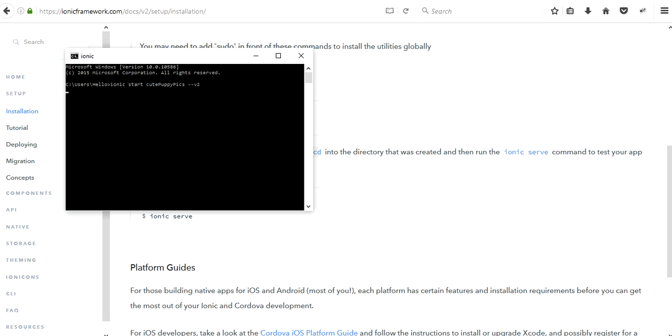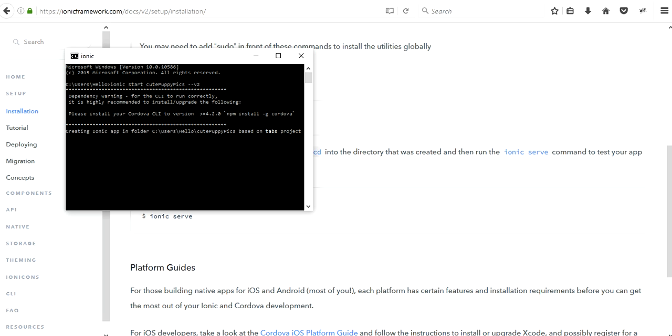Ionic. If I press enter, it might take some minutes, and the total package of this version 2 is being installed in your system. Once it is installed, I'm showing where it will be installed and how you have to work with it.